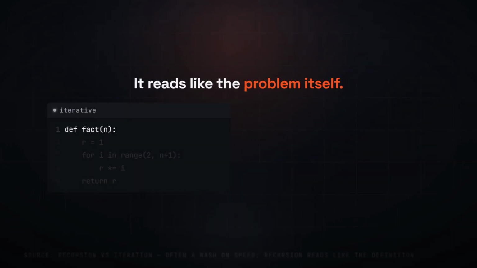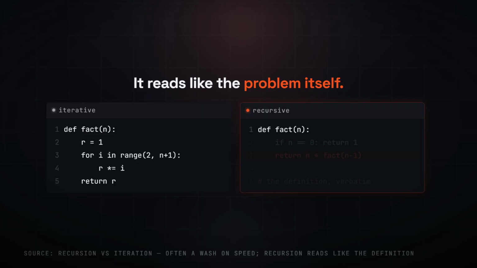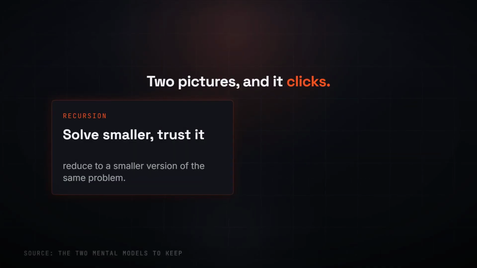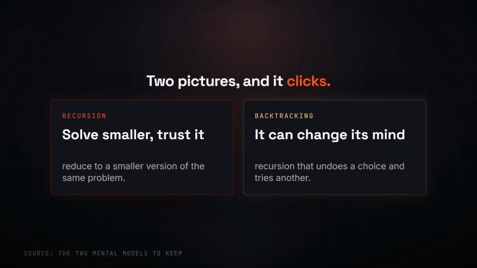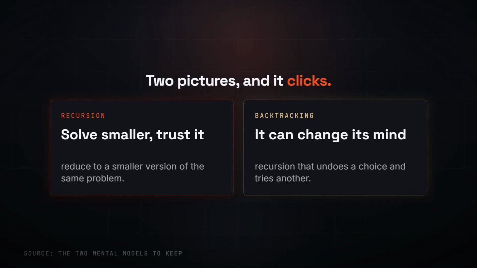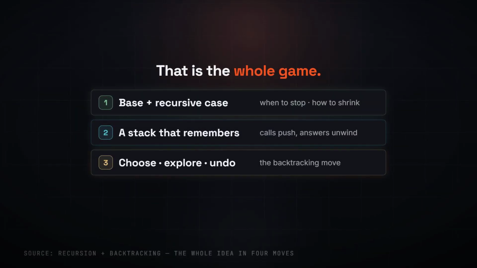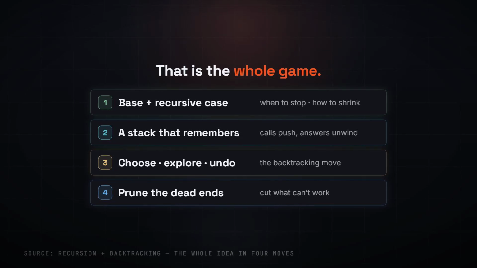Could you write these as plain loops? Sometimes, but the recursive version usually reads like the problem itself, and that is the point. So hold 2 pictures in your head: recursion, solve a smaller version, and trust it. Backtracking, recursion that is allowed to change its mind, a base case and a recursive case. A stack that remembers: choose, explore, unchoose, and prune the dead ends. That is the entire game.